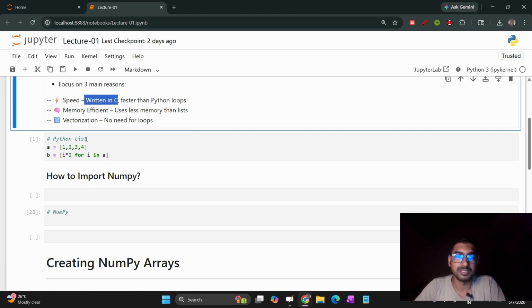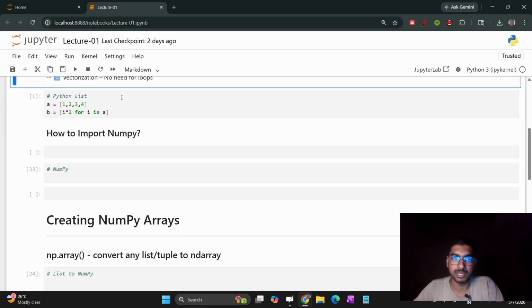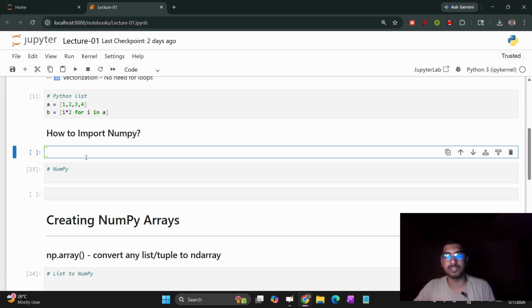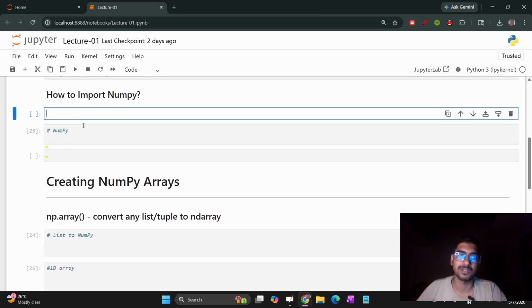So let me show you. This is the Python list. In a Python list, if you want to multiply or do any mathematical operation on the elements of the list, you have to go with a loop. This is how you do it. That is all about the list. Now let's introduce the NumPy array.